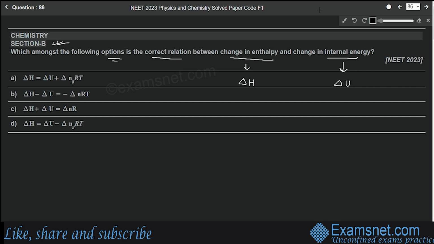We know that delta H is equal to delta U, that means change in internal energy, plus delta ng RT. Delta ng means change in number of moles of gas. R is the gas constant and T is the temperature. So according to this, first option should be the correct answer. Option number A.